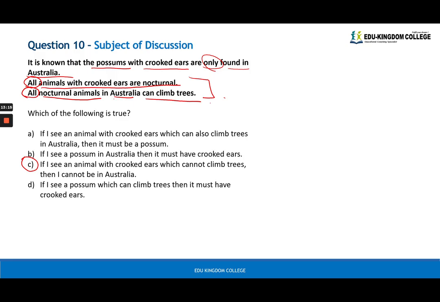From these two sentences, we can deduce that all animals with crooked ears in Australia can climb trees, because all are nocturnal and all nocturnal can climb trees in Australia. So if I see an animal with crooked ears who cannot climb trees, then I cannot be in Australia. This is true because of our very high modality word, all, which means every single one. So if you were to even see one animal with crooked ears and they cannot climb trees, then you cannot be in Australia. Okay, so that's all the questions for today.